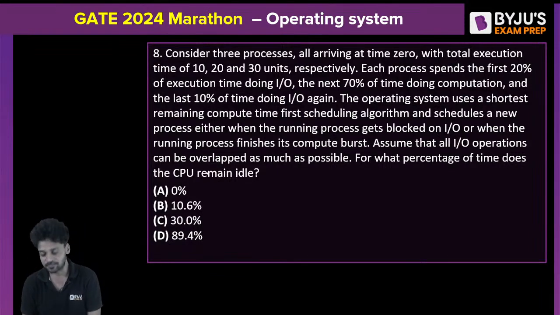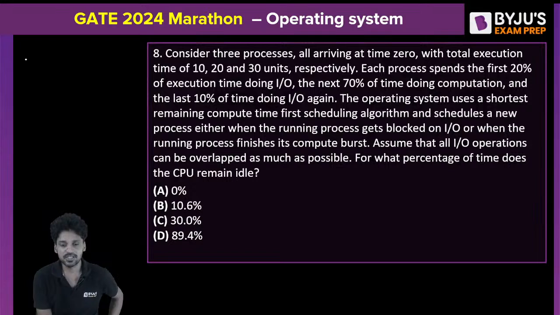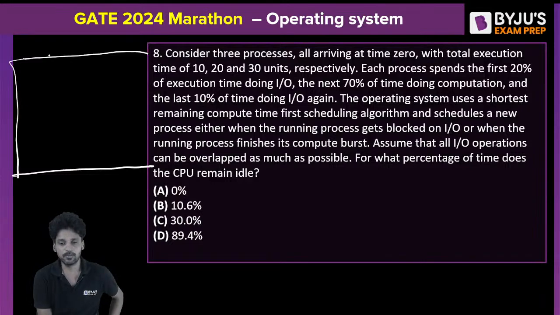This is the question. It's a lengthier question, but do not get dissuaded. It's a very simple question. The only thing is you should be able to resolve the conflicts in the data that is being provided. So for this I need to draw a table. How many processes?